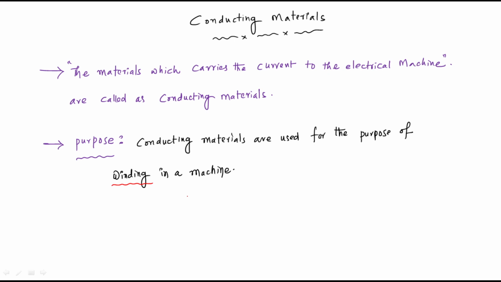So based on that, we have two types of conducting materials. Those are nothing but high conducting material and the second one is low conducting material. Means what?